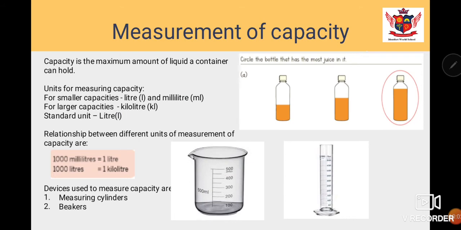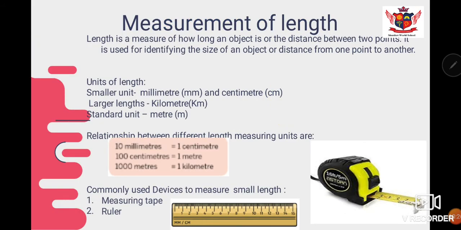Now, measurement of capacity. Capacity is the maximum amount of liquid a container can hold. For example, I have 3 bottles, first, second and third. The size of all these 3 bottles is different, right? So the quantity of liquid they can hold is also different.